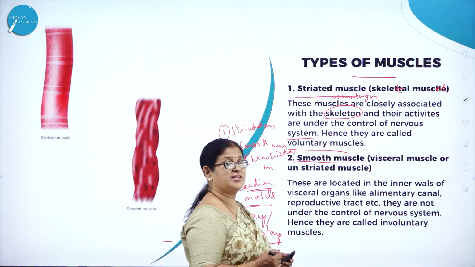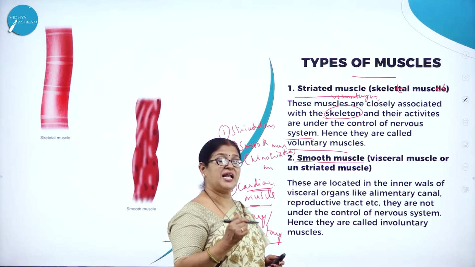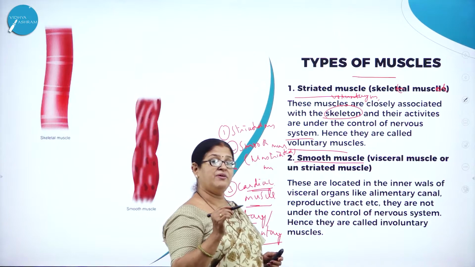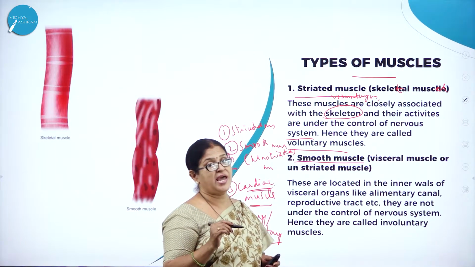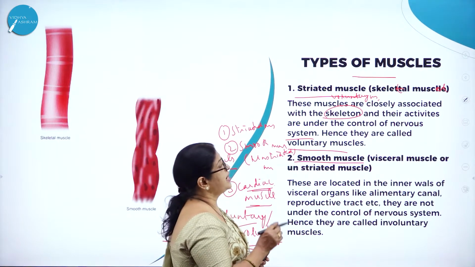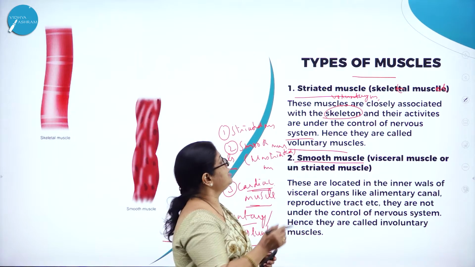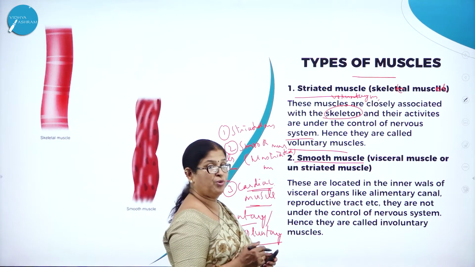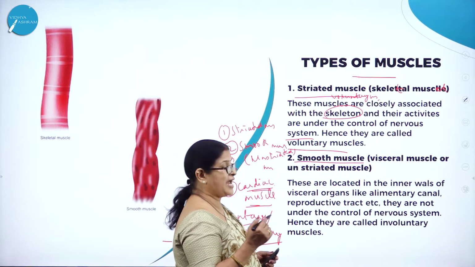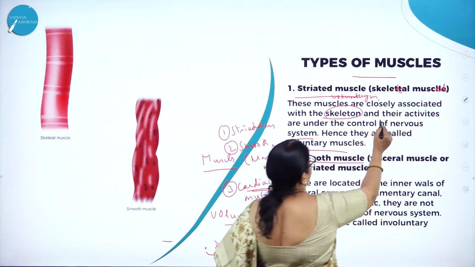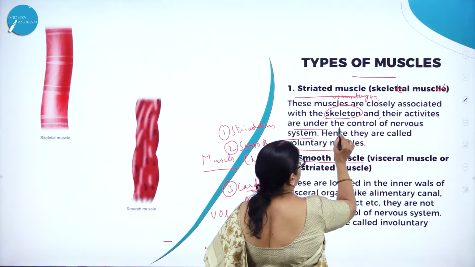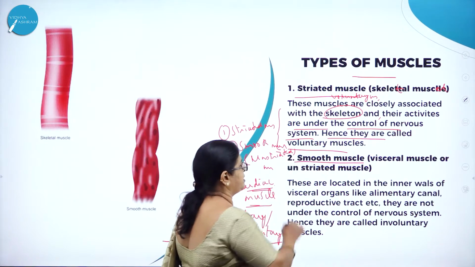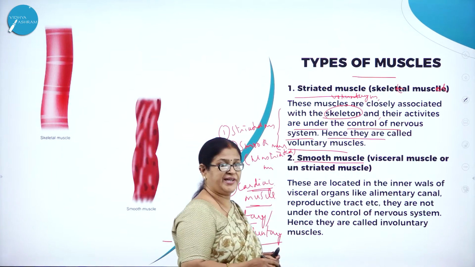And why are they called striated muscles? They have dark and light bands, hence the name striated. They have light and dark striations, hence the name striated muscle. And why are they called skeletal muscle? Because these muscles are closely associated with the bone, the skeleton, and their activities are under the control of the nervous system. Hence, they are called voluntary muscles. Hope you have understood what striated muscle is.